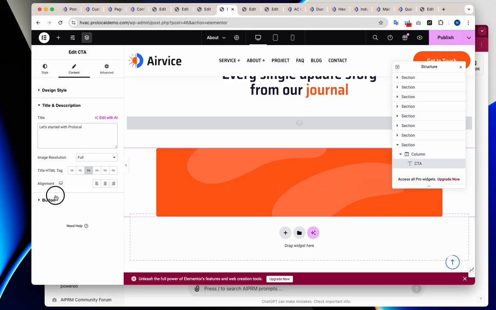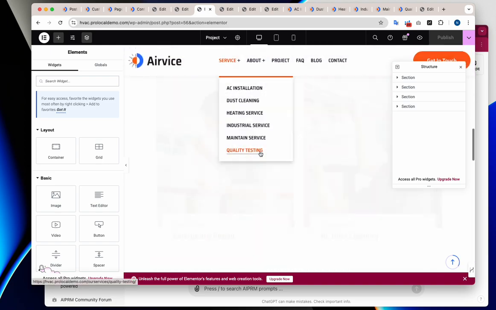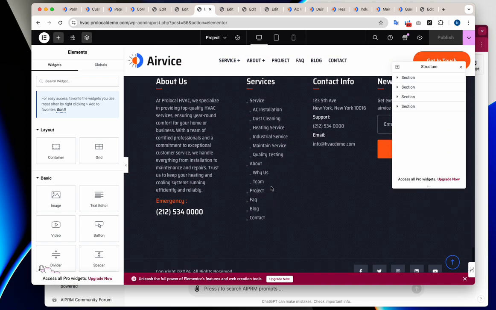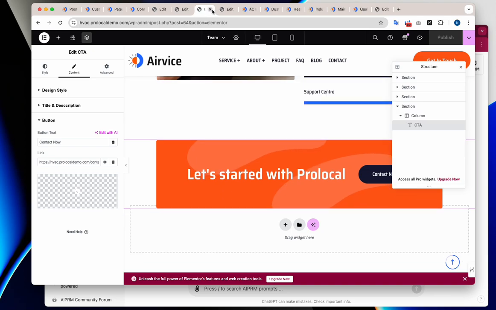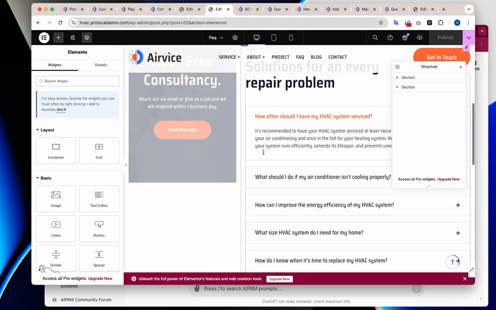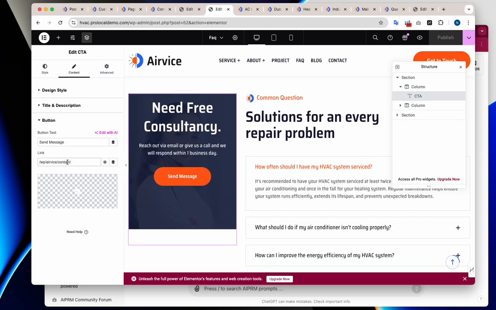Pro local and then the button. Okay. Does this one have it? No. That's been done. Okay. FAQ send message. Let's see. Okay.